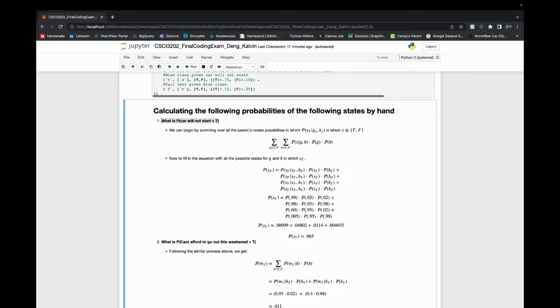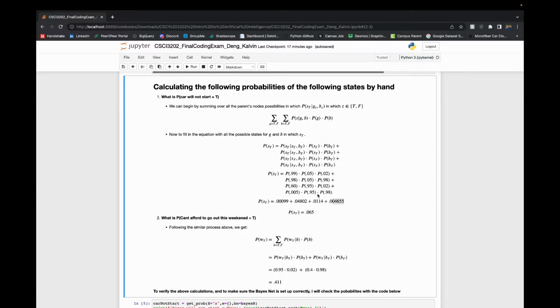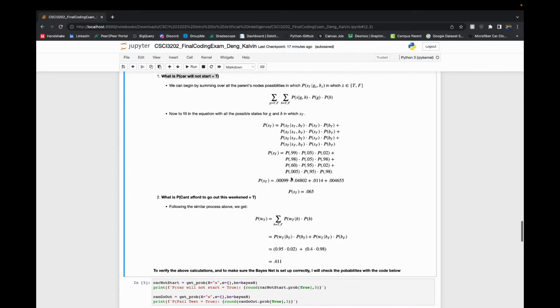And in order to get that isolated probability right here, we're going to have to enumerate over all the possible states that the parents could be in, so true or false, gas or no gas, and engine broken or not broken. And then here's the equation for that. And then we have to sum over all of that to get the isolated probability of whether or not our car will not start. That results in 0.065.